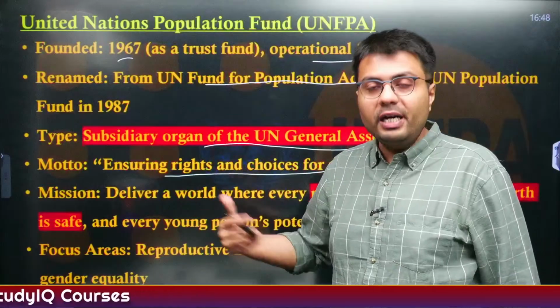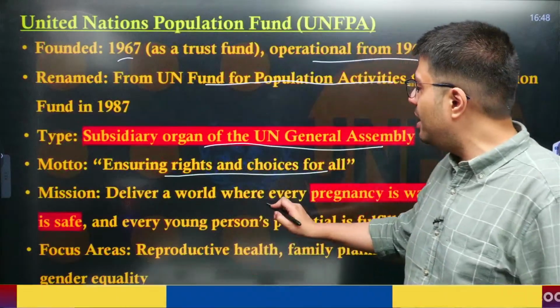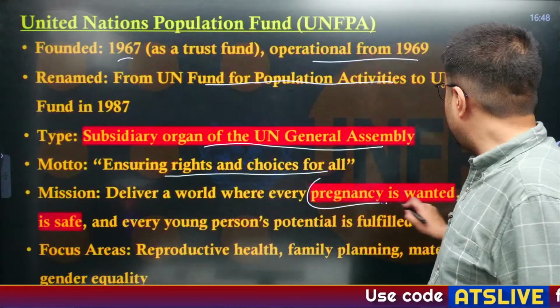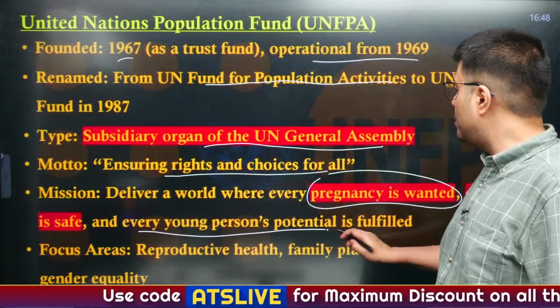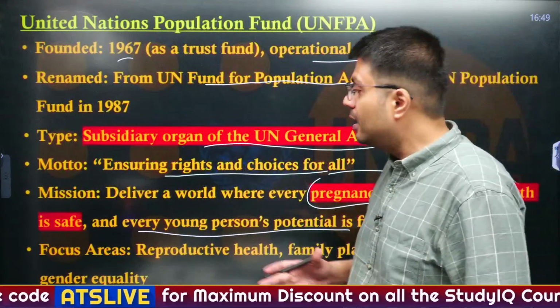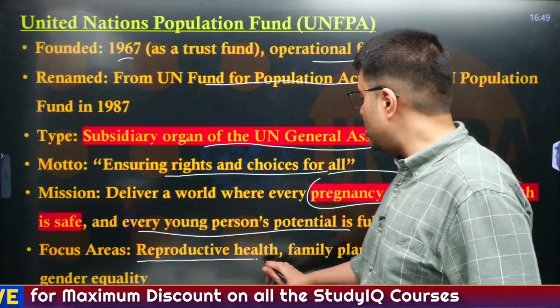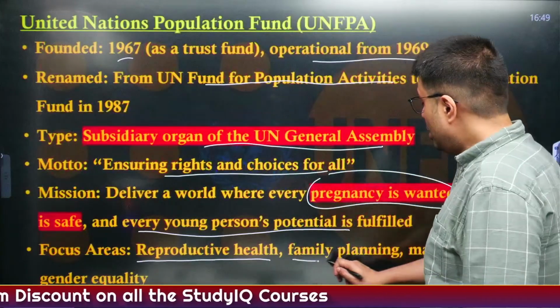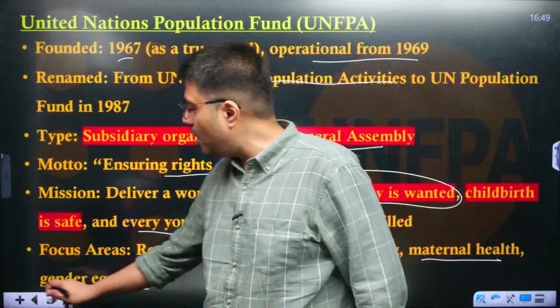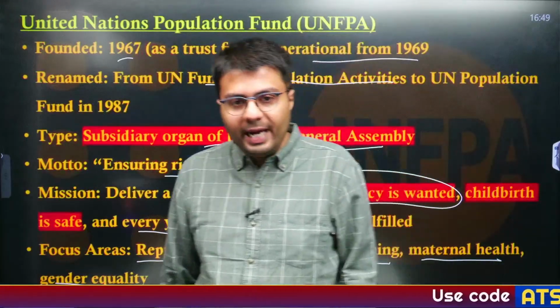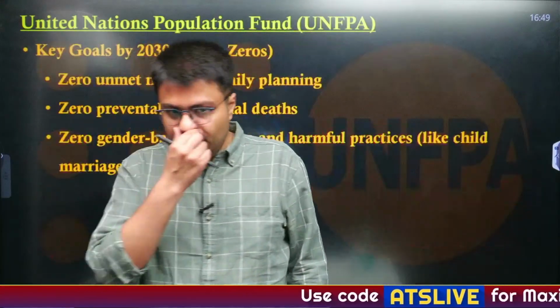And the mission of this body is to deliver a world where pregnancy is wanted, childbirth is safe, and every young person's potential is fulfilled. The focus areas of this organization are to ensure reproductive health, family planning, maternal health, as well as gender equality, right? So this is the United Nations Population Fund.